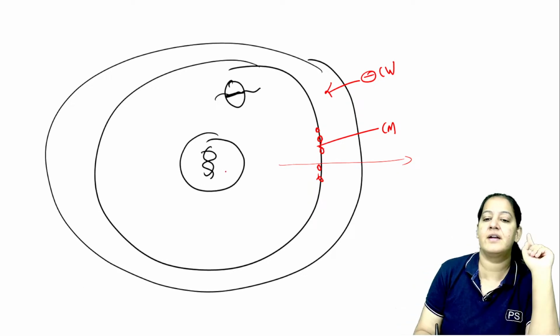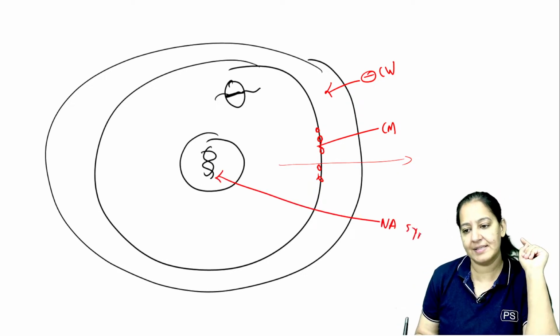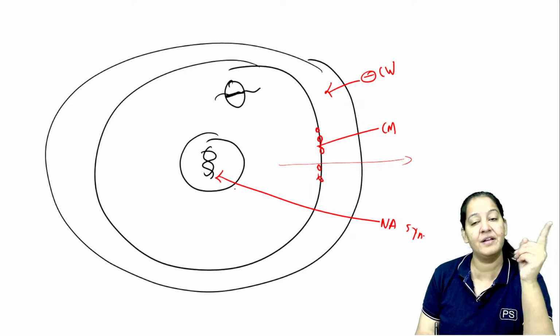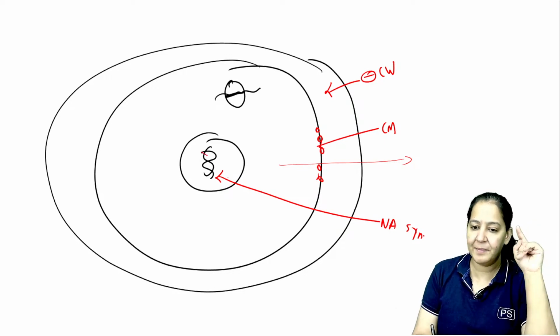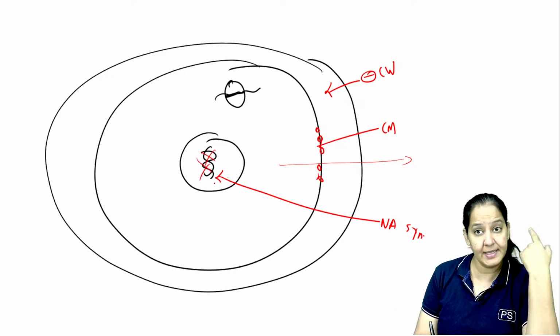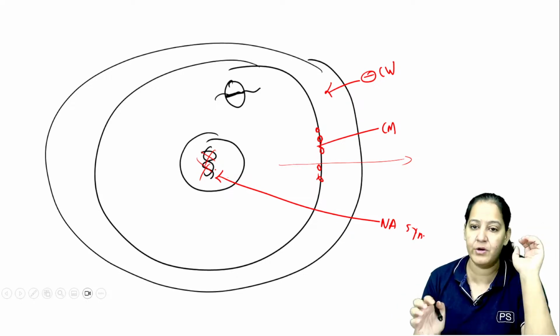The third category: there are certain drugs that act on nucleic acid synthesis. So DNA synthesis inhibitors, RNA synthesis inhibitors, direct inhibitors, indirect inhibitors. Direct inhibitors inhibit DNA or RNA synthesis. These are the drugs. So with no DNA or RNA synthesis, the cell will die, or it is bacteriostatic.